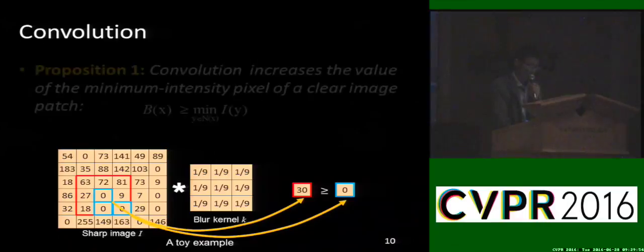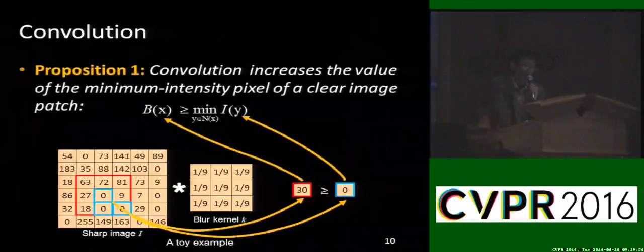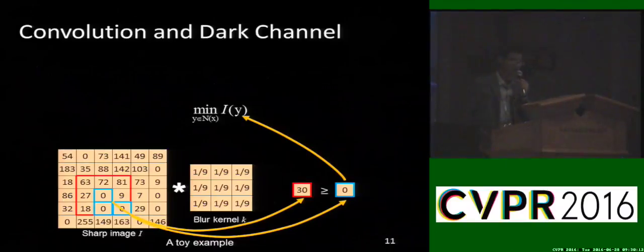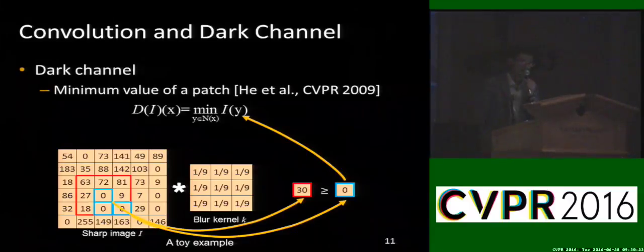Based on this result, we have this proposition. This proposition means that the convolution increases the value of the minimum intensity pixel of a clear image patch. The detailed proof is included in our paper. We further know that the minimum intensity value in an image patch is the dark channel, which was first proposed by He et al. Here is the definition of dark channel. Now, we establish the mathematical connection between the dark channel prior and the convolution.